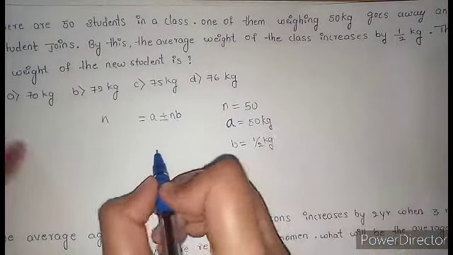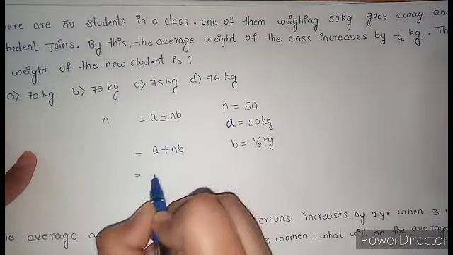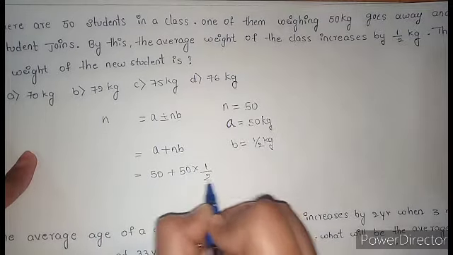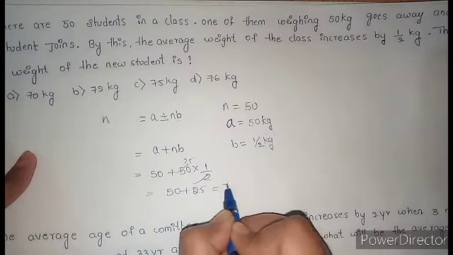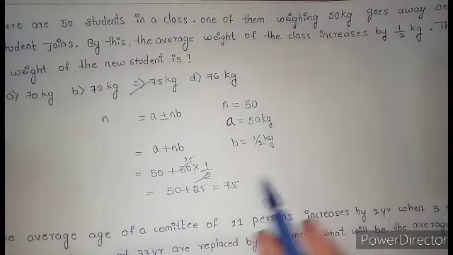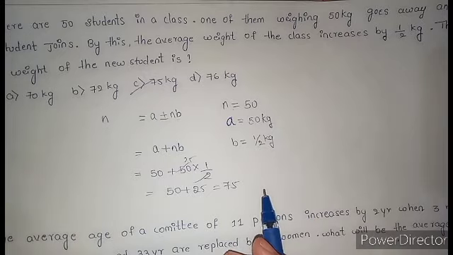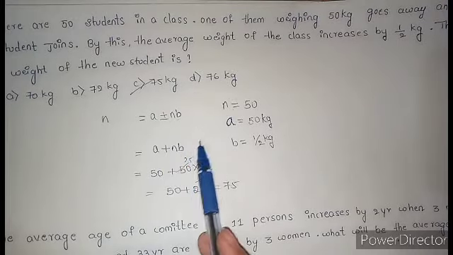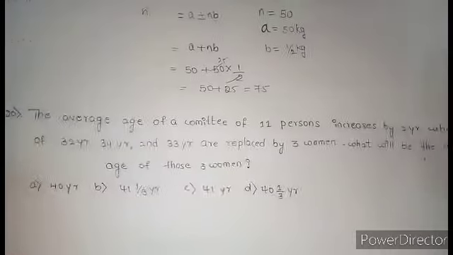Now, increases is given. So, I need to take A plus NB. Just substitute this. A is 50, N is 50, B is half, 50 plus 25, 75 kg. Option C. The weight of that new student is 75 kg. So simple, right? I have taken a lot of time to explain to you, but if you understand this concept, it just takes 10 seconds to solve this problem.